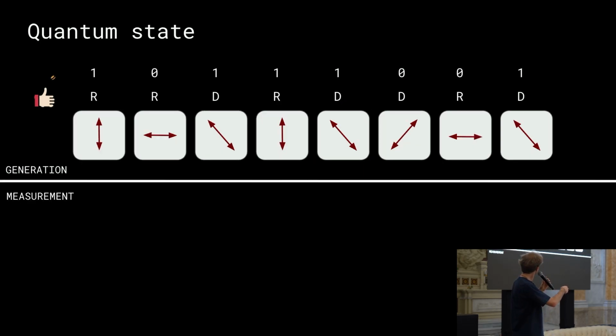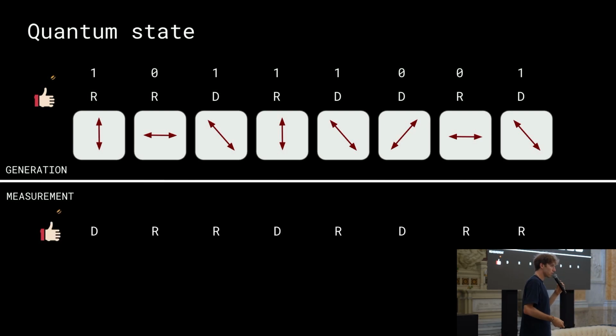So really, this sequence of arrows is just a mathematical notation that we use to represent some quantum state. But really, from the outside, when this sequence of qubits is given to someone, they cannot really see what these arrows are or what type of information is embedded in this quantum state. So what can they do? What can a measurer do when presented with this list of qubits, which we can embed inside the photons, for example?